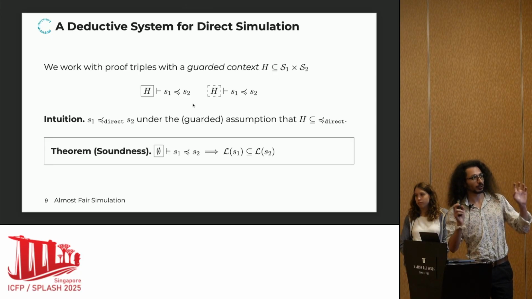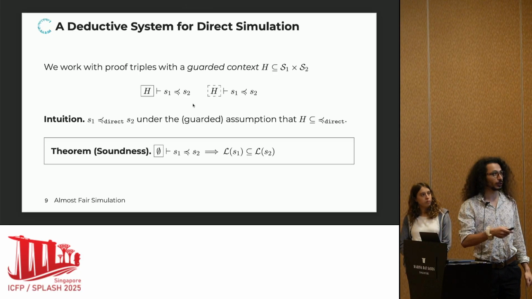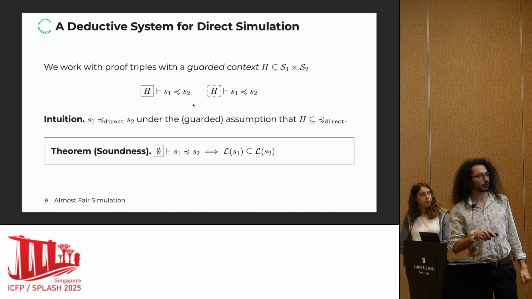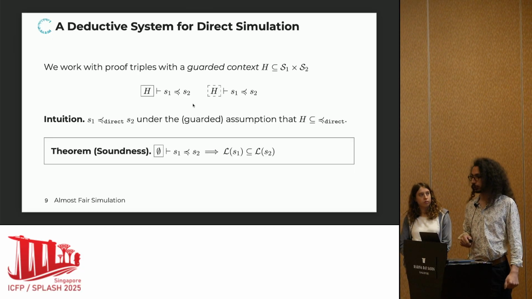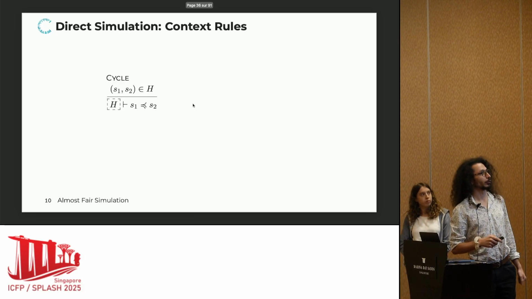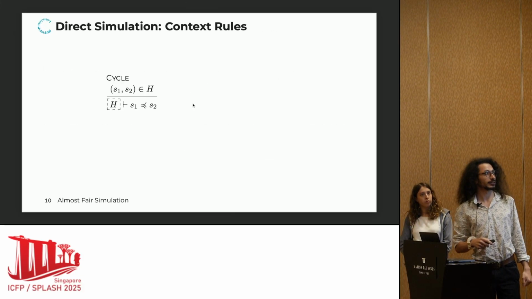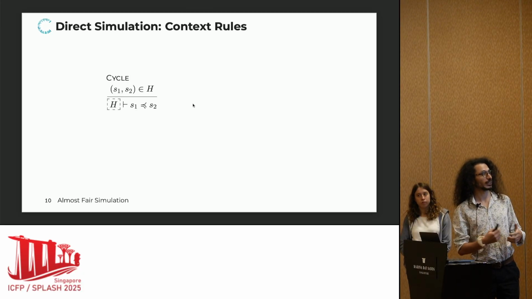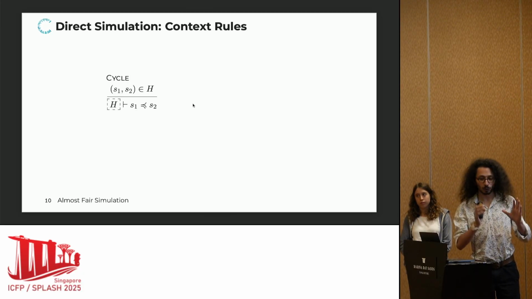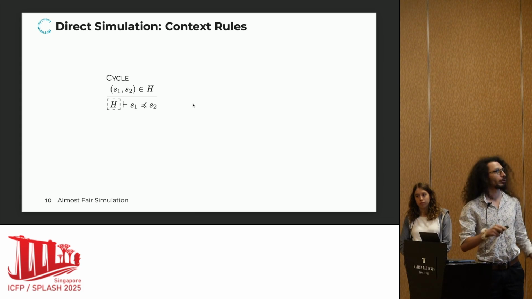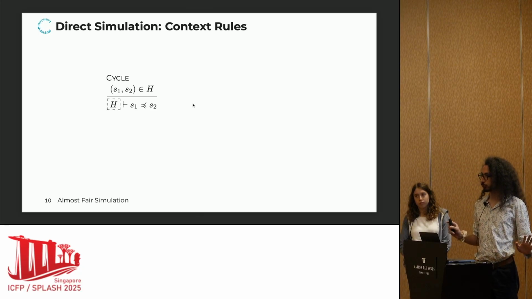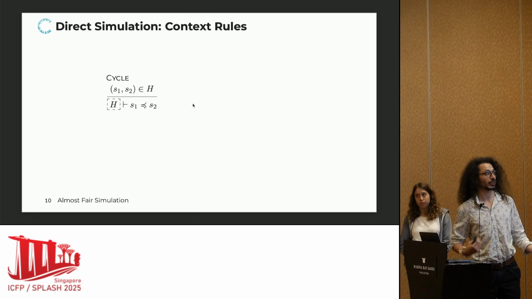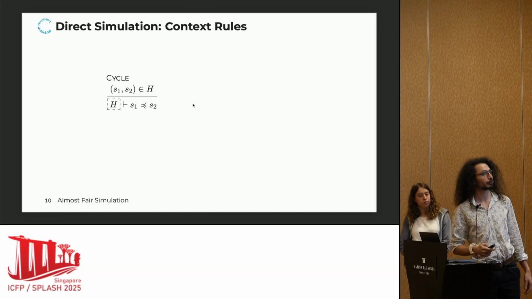Before I explain what this guarded thing means and how we actually operate those triples, we can already claim soundness. If you can prove such a triple starting from an empty context, you have language inclusion. And the way those contexts work is as follows. First of all, to take things out of the context, whenever the box around the context is open, you can always conclude a proof if the states you're looking at are already in the context.